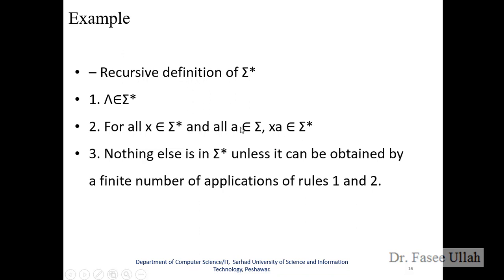So a, which is in the set, x is also in the set. So x can be anything, because here we do not have the particular data set values. If we have the particular data set over here, then this x or a should be replaced with that particular data set element, right? So this is a very important thing.